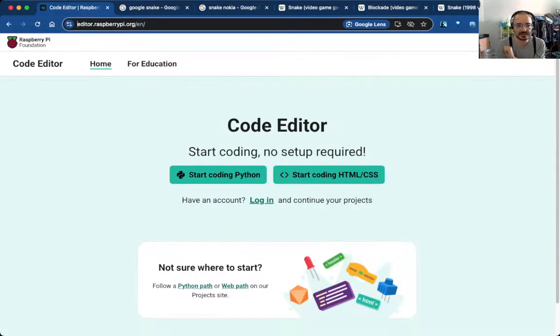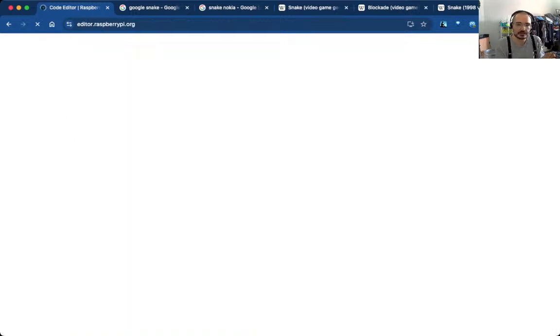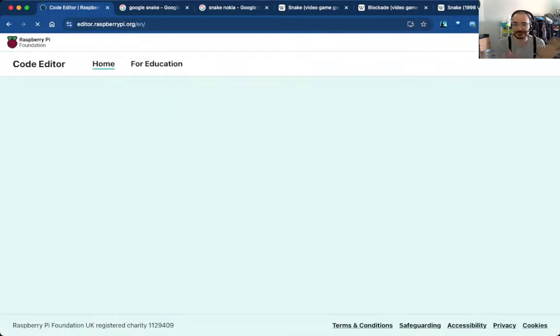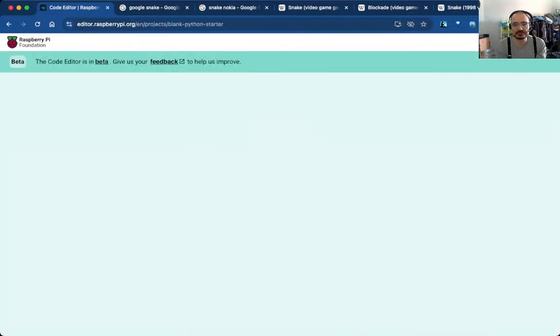So I'm doing this in the Raspberry Pi code editor that you can find by simply searching for Raspberry Pi code editor, if I could spell it, which takes you straight there. The beauty of it is I'm going to log in just so I don't lose my stuff, but I keep looking here because I've got two screens now. Okay, I'm going to log in real quick, but you can start coding Python, and boom, you're coding Python.